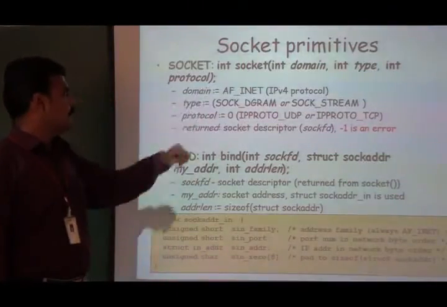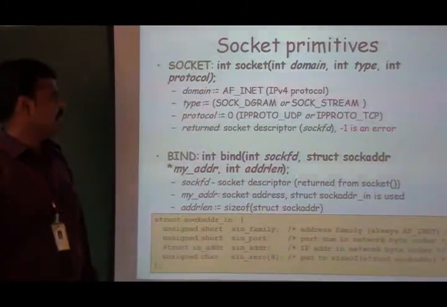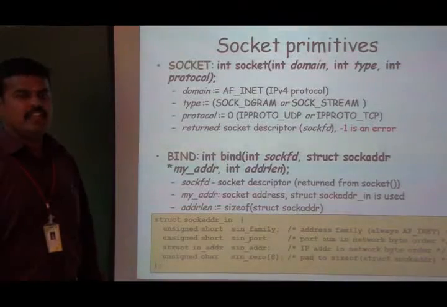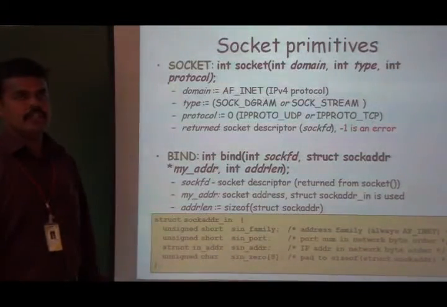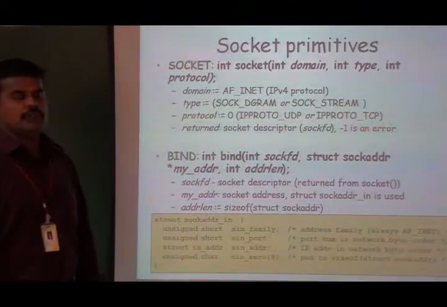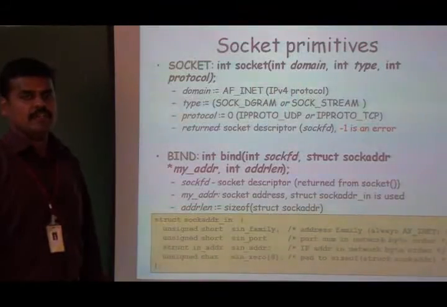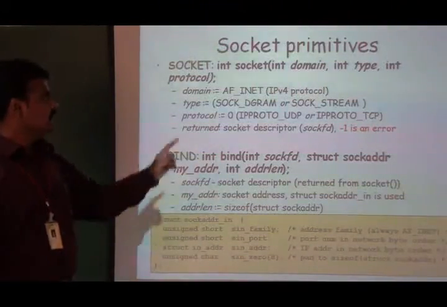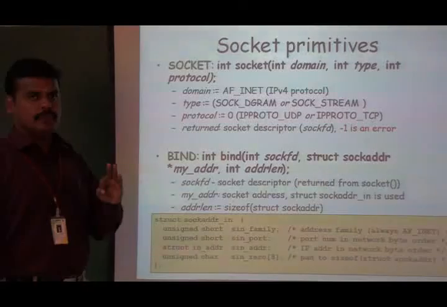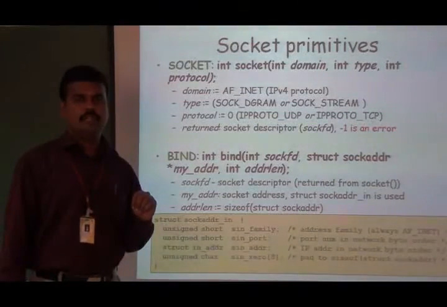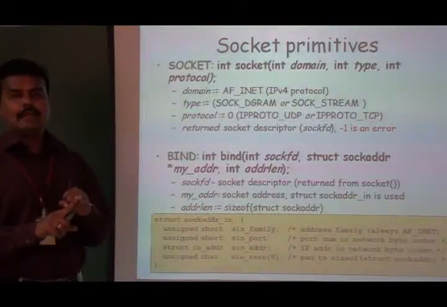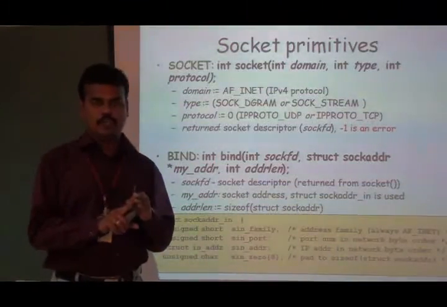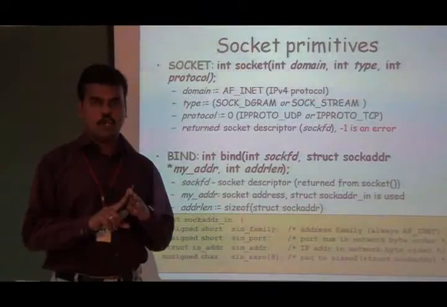For the first one, the possible value is AF_INET for the IPv4 protocol, and if it is the IPv6 protocol, then we may use AF_INET6. If it is a Unix domain socket, then we have to use AF_UNIX. In the second one, there are 4 possible sockets we can create: a stream socket, a datagram socket, a sequenced packet socket, and a raw socket.